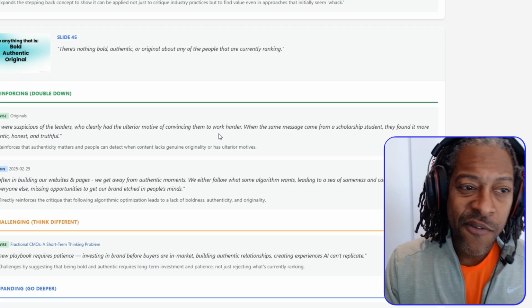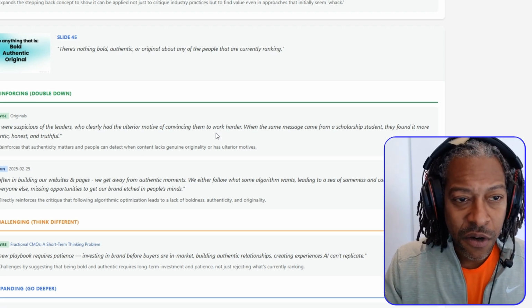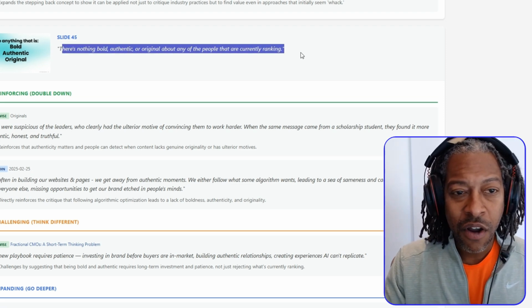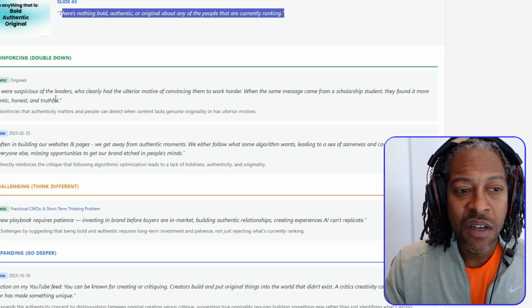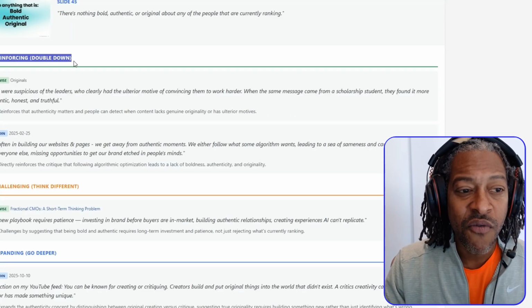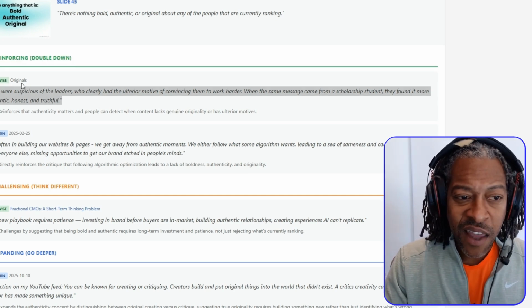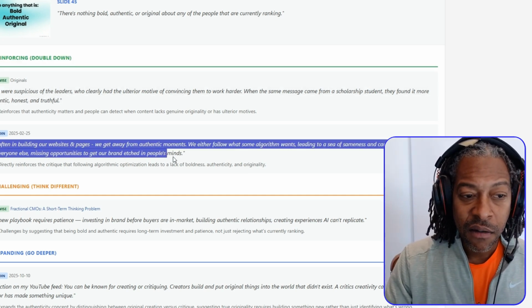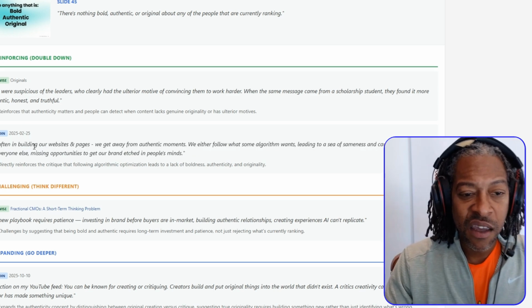So it looks like on slide 45 of this presentation at Friends of Search, I said there's nothing bold, authentic, or original about any of the people that are currently ranking. And then what it does is it goes through my Readwise and says, what can reinforce this point that you've read? It goes through Readwise highlights and the book that I read. It also will go through LinkedIn and say, hey, you posted this thing.